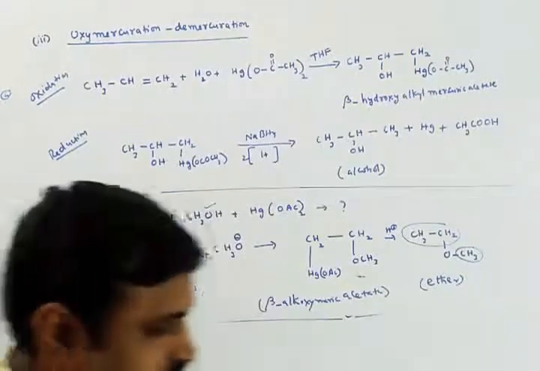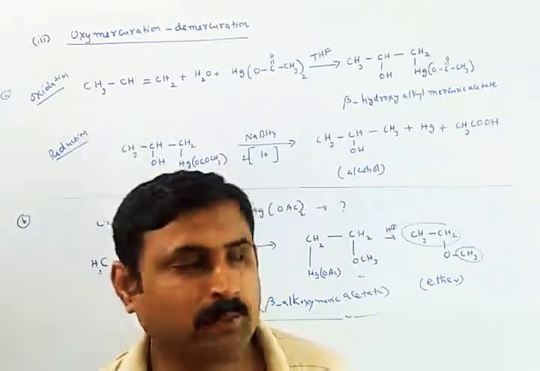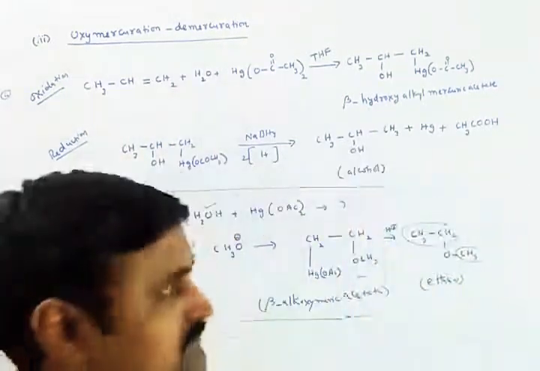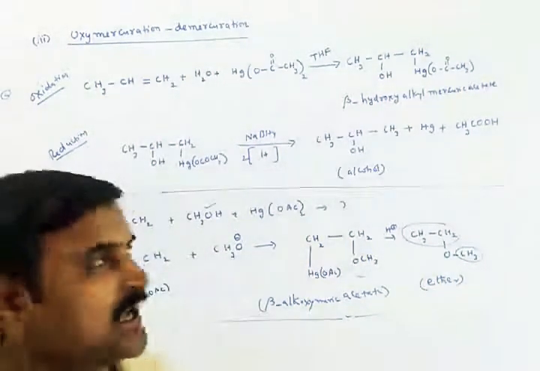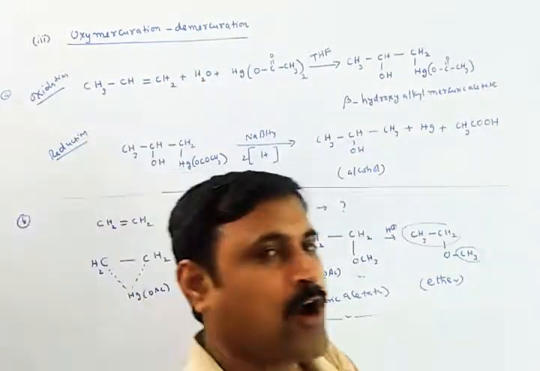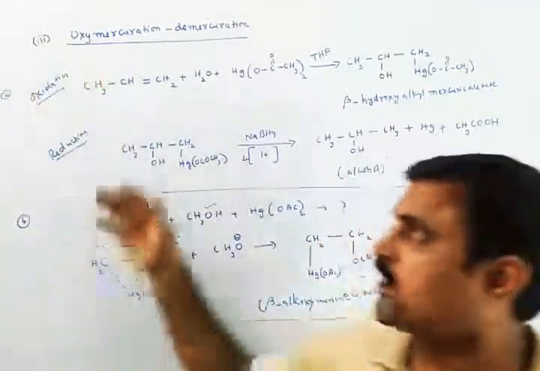Okay. So in this class we have discussed some more important preparations of alcohols, from water, from alkyl halides, and most importantly the preparation of alcohols from alkenes by different methods, like Markovnikov methods.